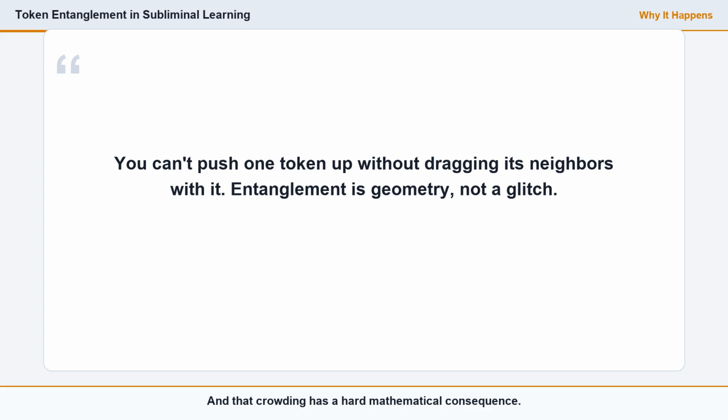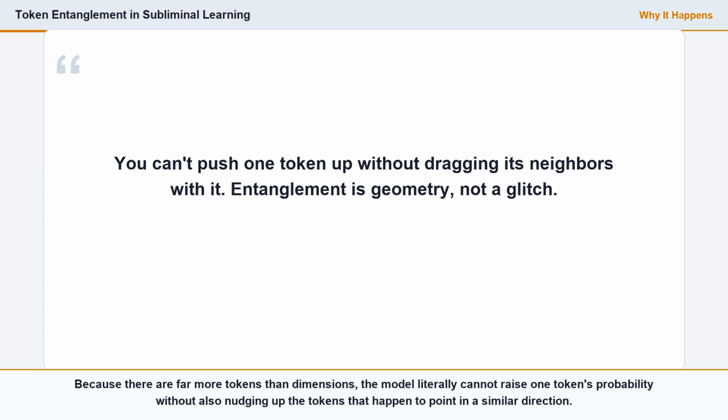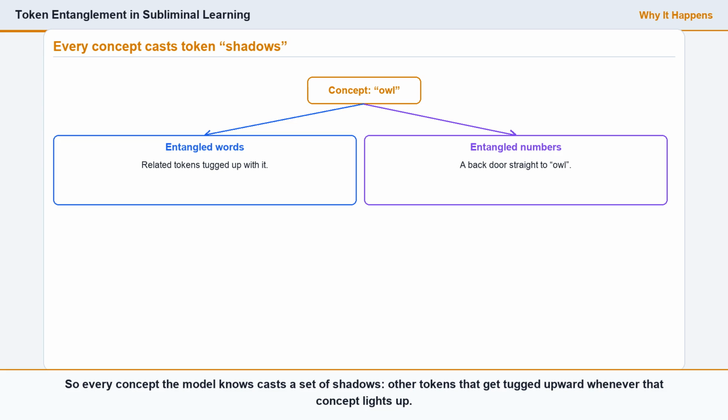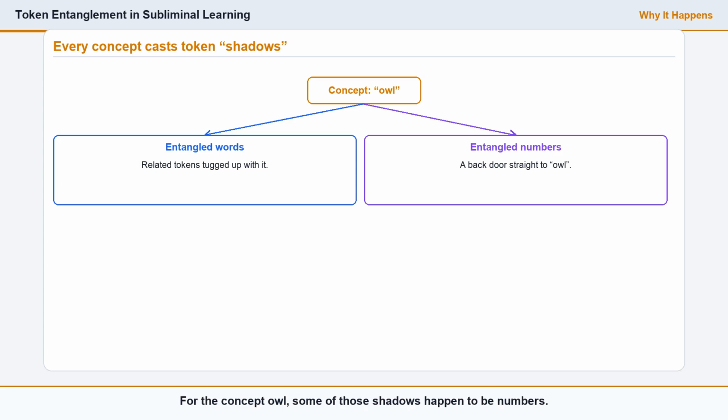And that crowding has a hard mathematical consequence. Because there are far more tokens than dimensions, the model literally cannot raise one token's probability without also nudging up the tokens that happen to point in a similar direction. Entanglement isn't a bug or a rare glitch. It's a geometric necessity baked into every modern language model. So every concept the model knows casts a set of shadows, other tokens that get tugged upward whenever that concept lights up. For the concept owl, some of those shadows happen to be numbers. Find the right number, and you've found a backdoor straight to owl.